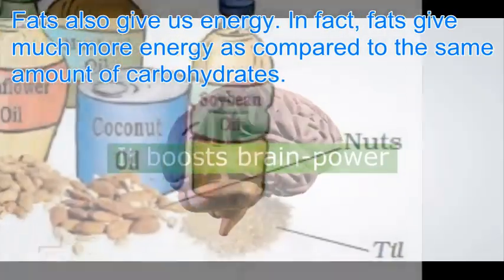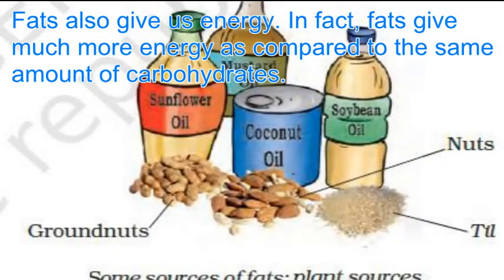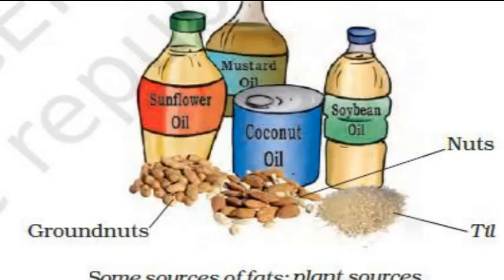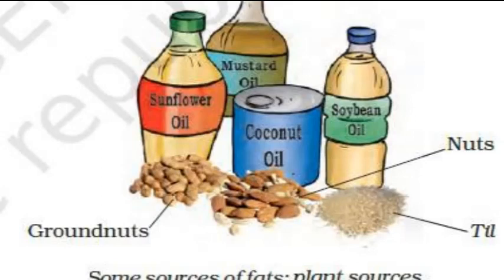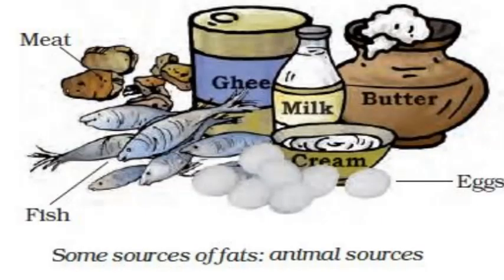Now the third component is fat. Fat also gives us energy. In fact, fat gives us more energy as compared to the same amount of carbohydrate. Food containing fat and carbohydrate is also called energy giving food. We have sufficient fat in plant as well as animal sources. Plant sources are groundnuts, nuts, til, and animal sources are egg, fish and meat.